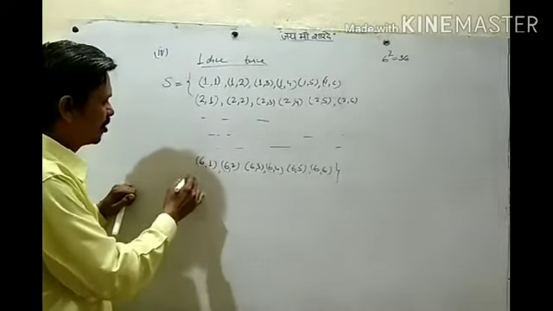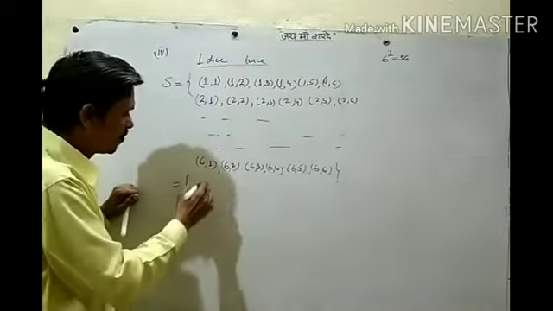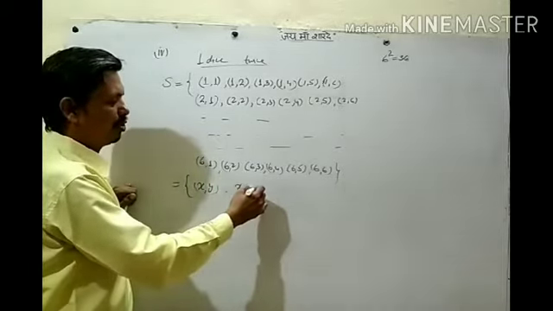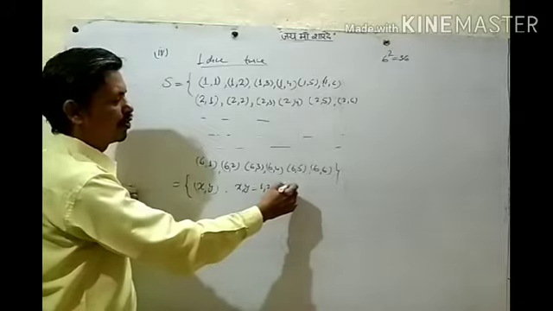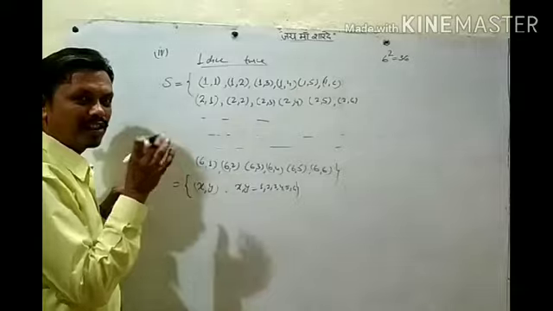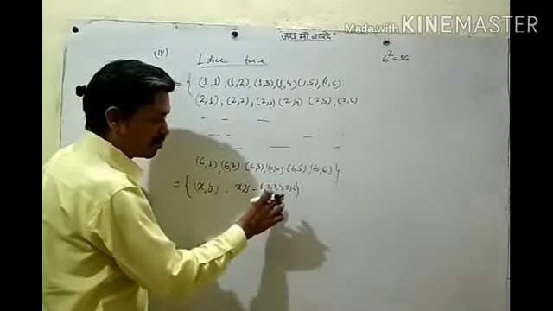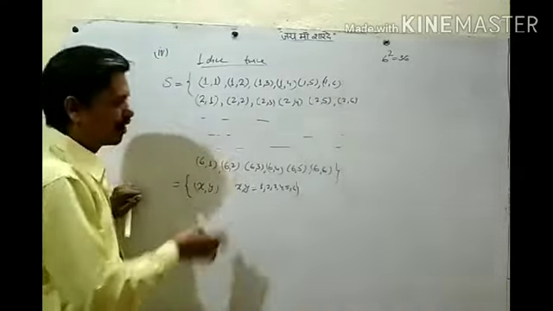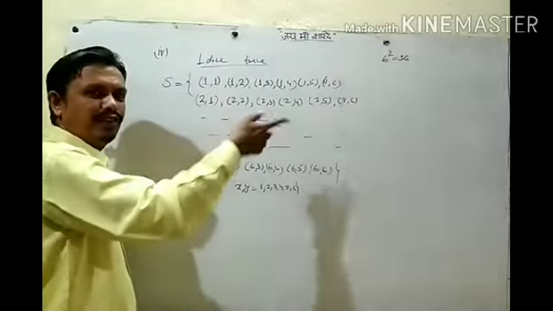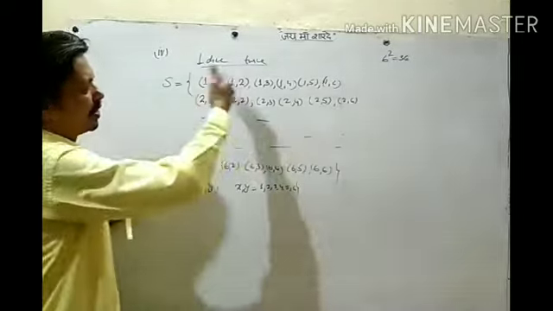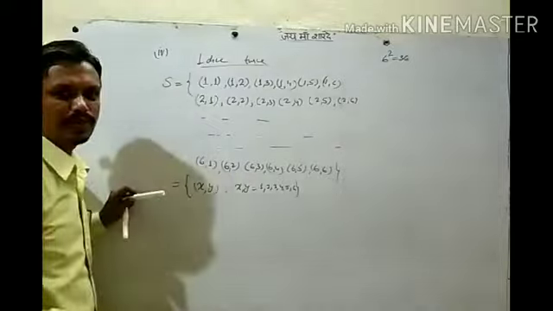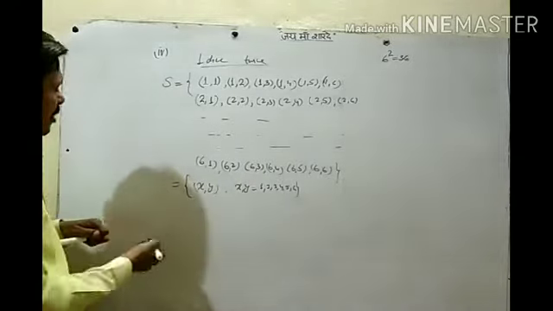Okay, it can be written like this also, in pair form, in set builder form: the set of all pairs (x, y), where x, y belong to 1, 2, 3, 4, 5, 6. So you write all the pairs, or we can simply say the Cartesian product of this set with itself. That will give you this sample space: 1 1, 1 2, 1 3, 1 4, and so on. The Cartesian product you can find. So these are the sample points, and this is the sample space for throwing a dice 2 times. Okay? Let's go to one more question.